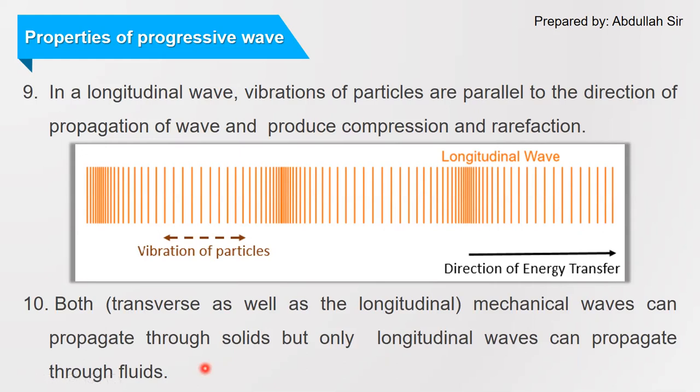So both transverse and longitudinal waves will travel in a solid, but it is the longitudinal wave which can only travel through fluids, meaning the transverse wave cannot travel through fluids, that is, in a gaseous or liquid medium. A transverse wave can travel through solids only, but a longitudinal wave can travel in solid, liquid and gaseous media.